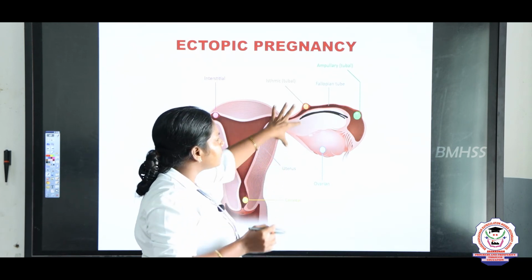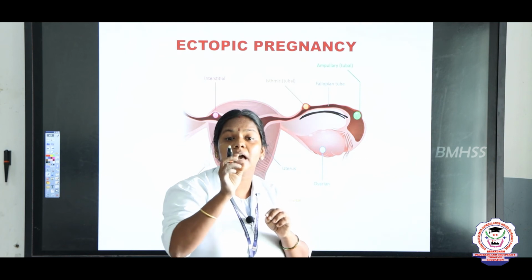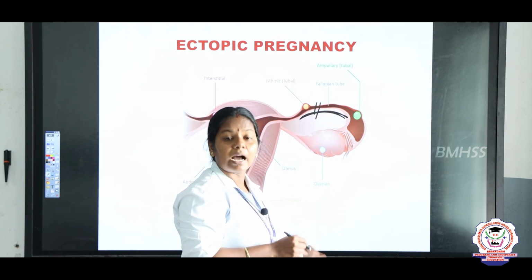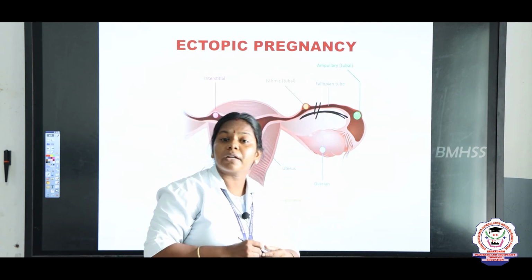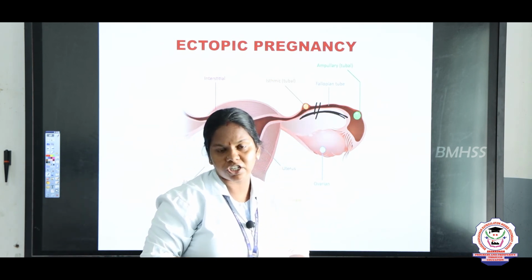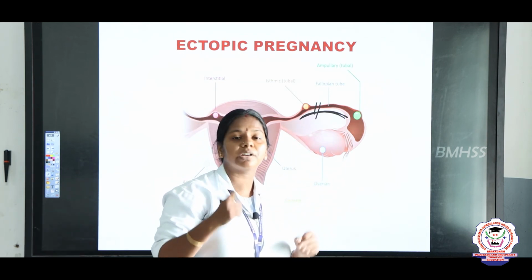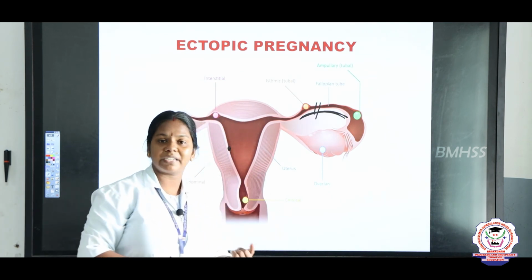After some time the division takes place and it causes damage to the fallopian tube. The fallopian tube may get damaged, and the woman may suffer from infections, right? She may get an infection due to the rupture of the fallopian tube, and if not treated, it may result in death.